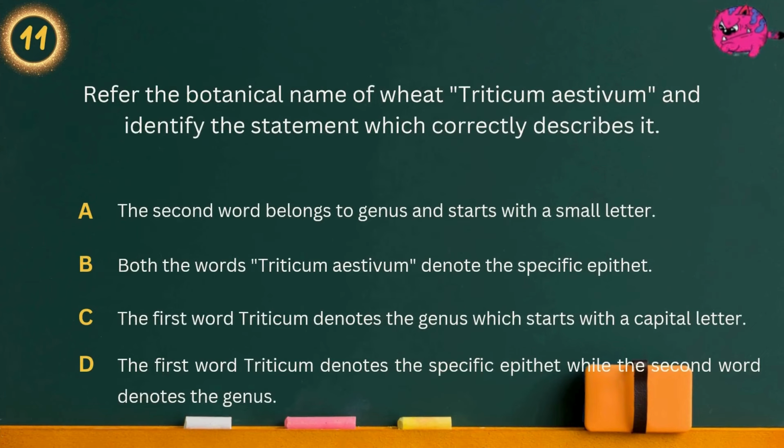Question 11. Refer the botanical name of wheat Triticum aestivum and identify the statement which correctly describes it. Option A. The second word belongs to genus and starts with a small letter. Option B. Both the words Triticum aestivum denote the specific epithet. Option C. The first word Triticum denotes the genus which starts with a capital letter. Option D. The first word Triticum denotes the specific epithet while the second word denotes the genus. Answer is, the second word belongs to genus and starts with a small letter.